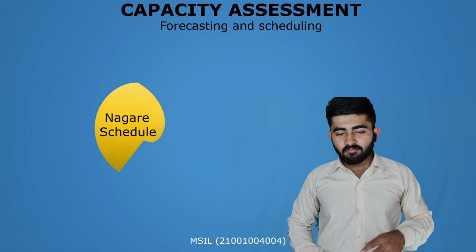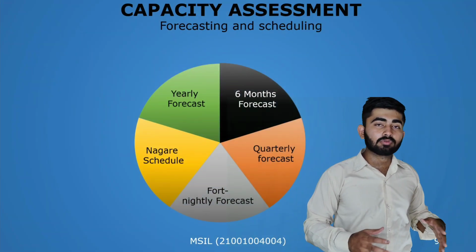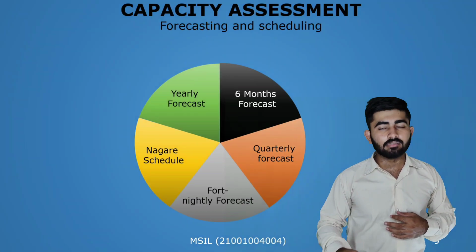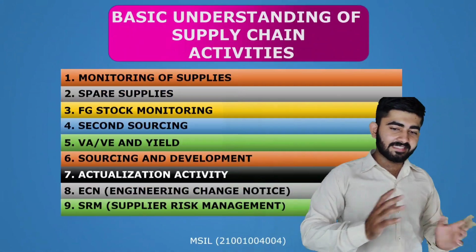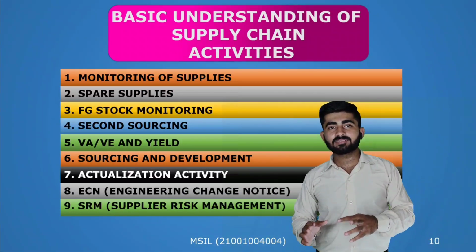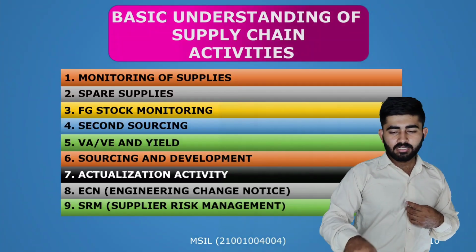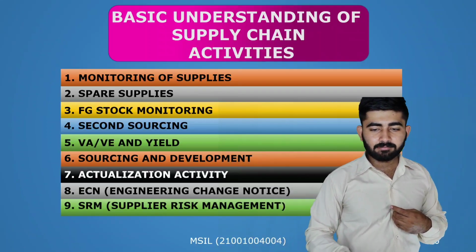Now, these were the 5 major topics that tell about the capacity assessment. We started from the year and came down to a single day end. Now move on to my second part, that is a basic understanding of various supply chain activities. First was monitoring supplies. There are 9 parts. We will start with monitoring supplies.